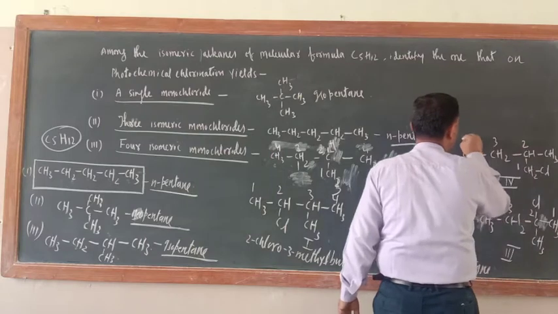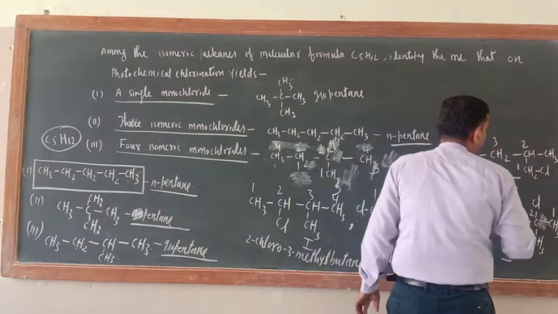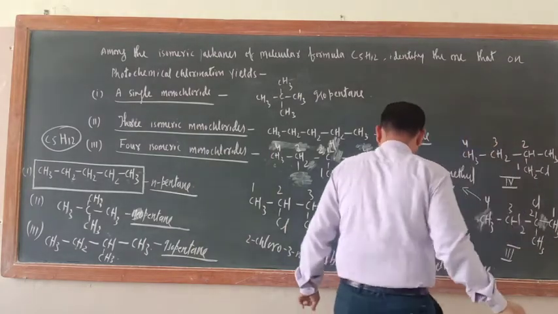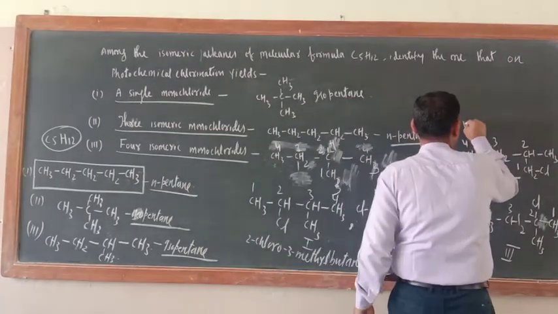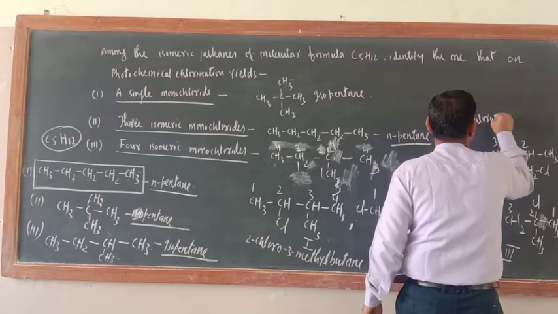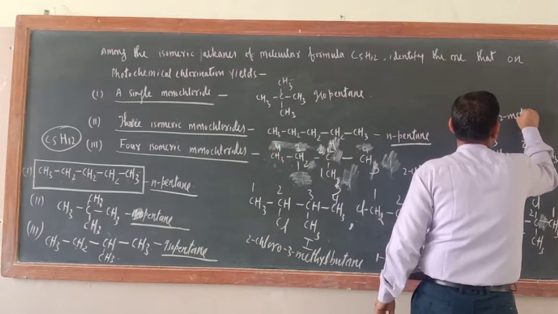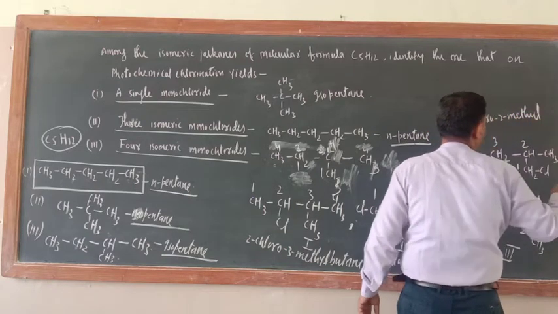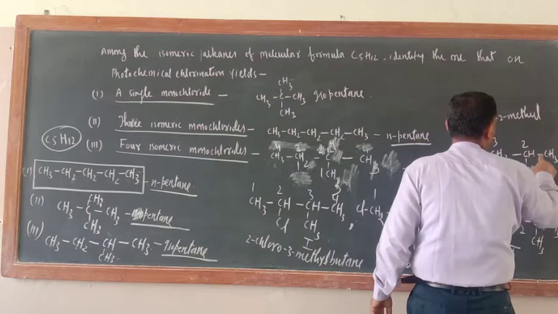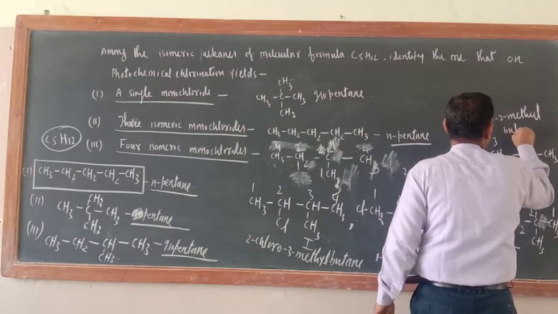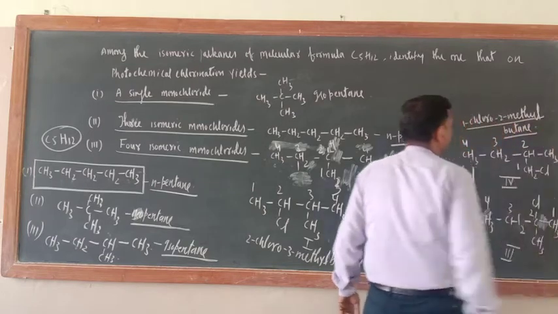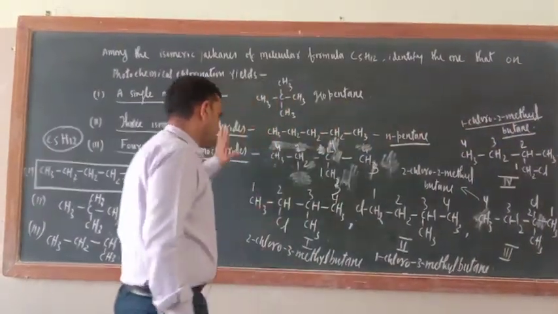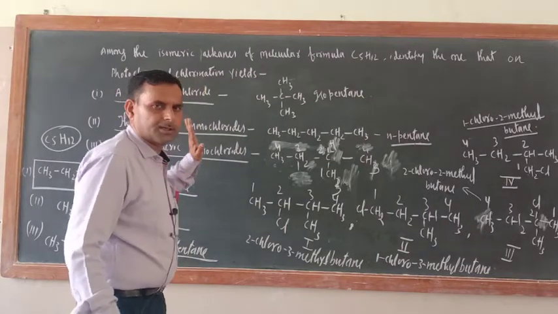Now here what would be there? 1, 2, 3, 4. So here 1-chloro, 2-methyl butane. 1-chloro, 2-methyl butane. Yes, these are the 4 forms.